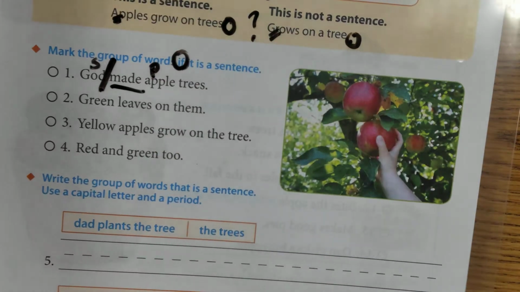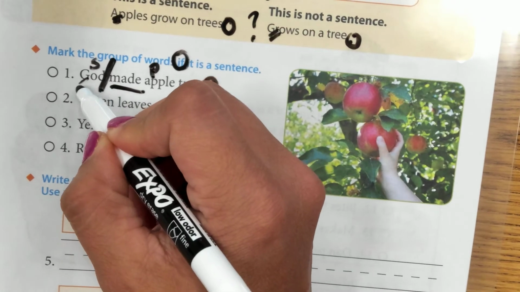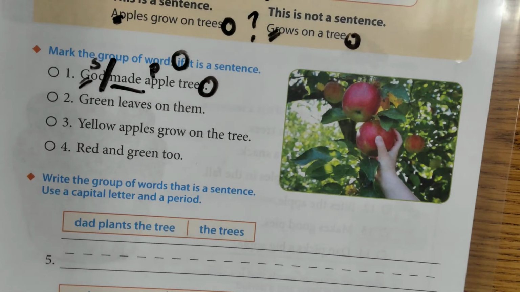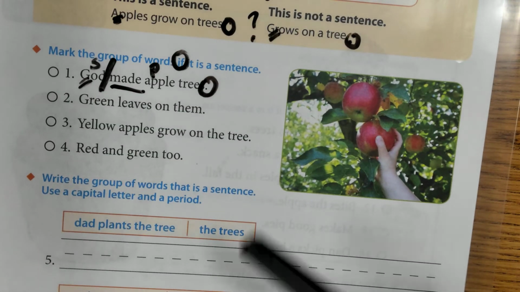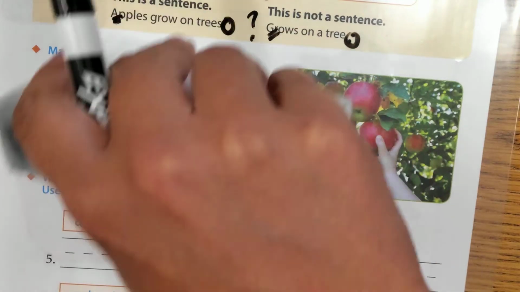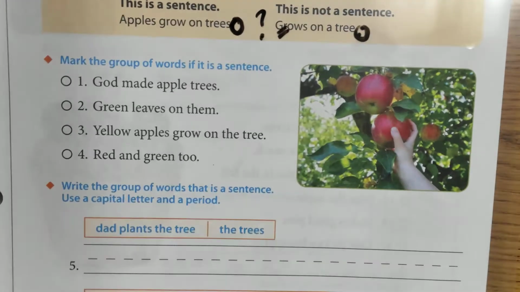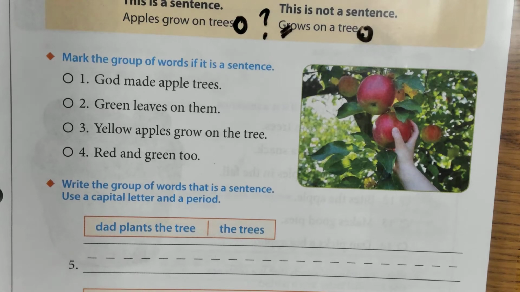There's an action there. Do we have a period? Yes. Do we have a capital letter? Yes. Is it missing anything? Probably not. This is a complete sentence. It is a complete thought. All right. You do not need to do any of what I just marked. I just wanted to make sure that you guys were following along with what makes a complete sentence.